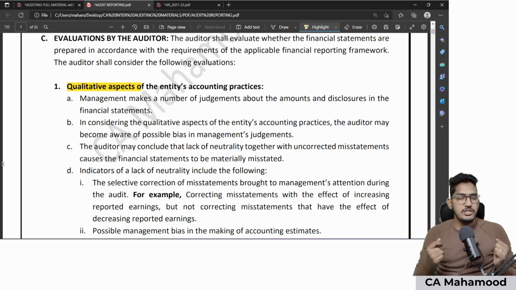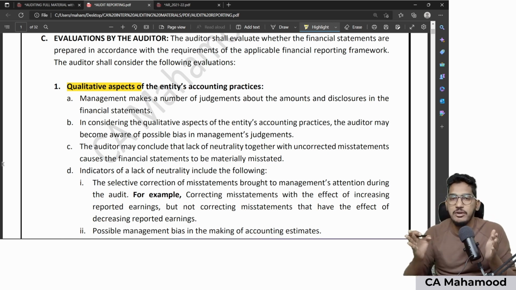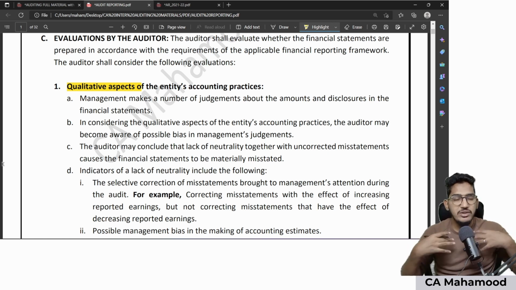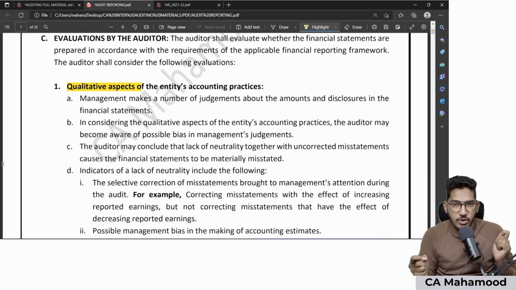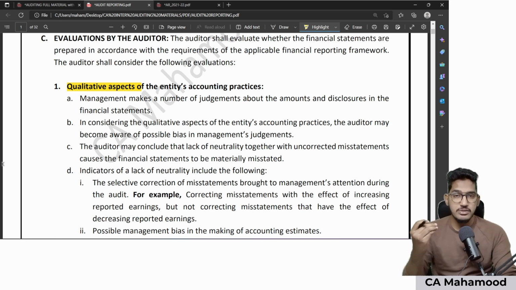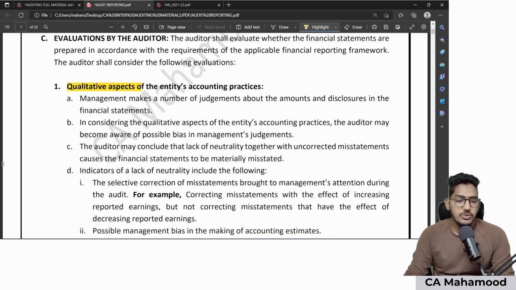On the other hand, if the client is following SLM method of depreciation, SLM will be appropriate when the expected pattern of consumption is uniform. So if I am checking whether the accounting policy is appropriate or not, that is not a quantitative aspect. I'm not looking at figures and numbers, but instead I'm looking at something other than figures and numbers. So this kind of things we call qualitative aspects. That's what they try to explain in this entire paragraph.